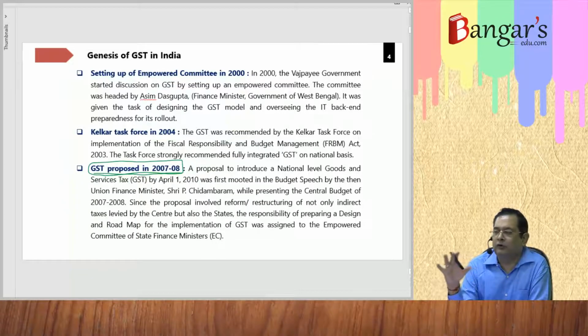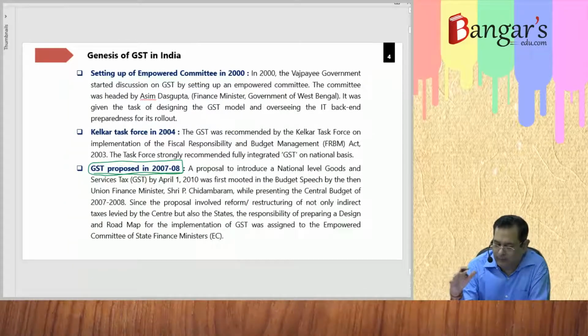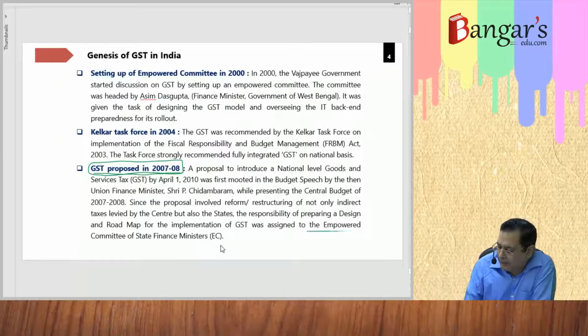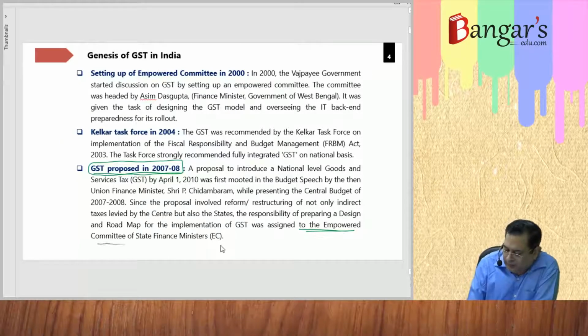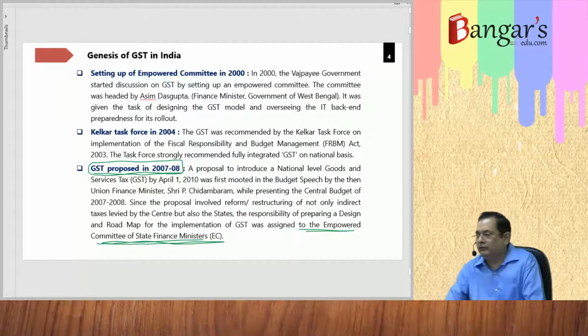Reforms restructuring not only indirect taxes levied by the center, but also by the states. The responsibility of preparing, designing and a roadmap for the implementation of GST was then assigned to the Empowered Committee of the State Finance Ministers.